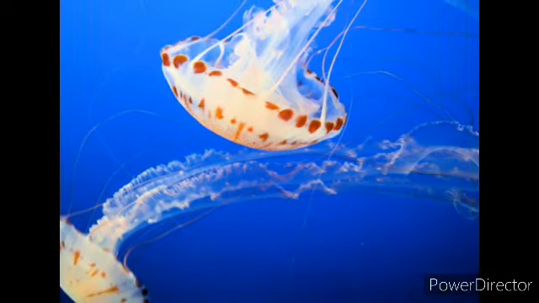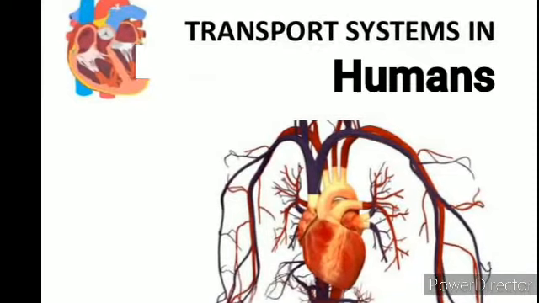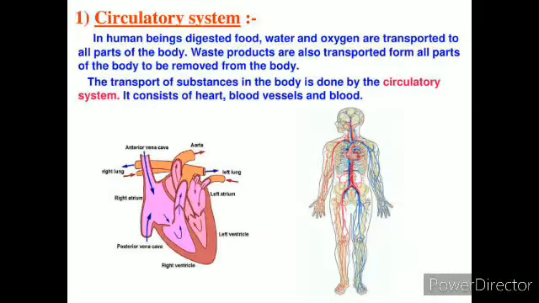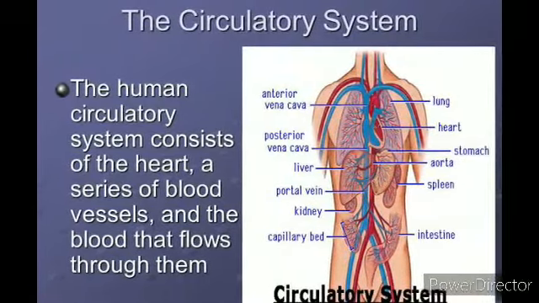And now we have transportation in humans. Human beings have a well developed pickup and delivery system, that is the circulatory system. In the circulatory system, the blood delivers food and oxygen to every cell in the body, and it also carries waste away from every cell in the body. The circulatory system consists of the blood vessels and the heart.